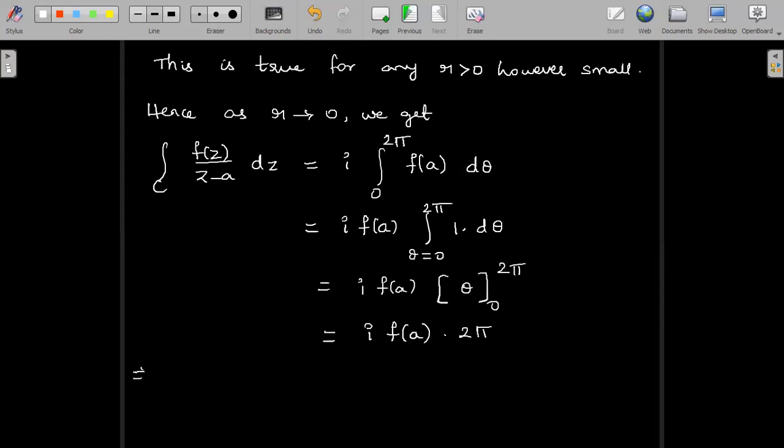So from this we are able to write down what is f of a: f of a is 1 divided by 2 pi i integral over C of f of z divided by z minus a dz. And this is our requirement, if you can observe. So hence the proof.